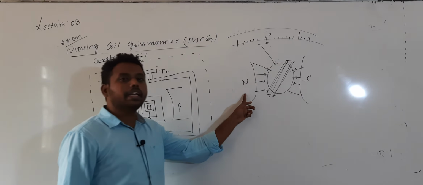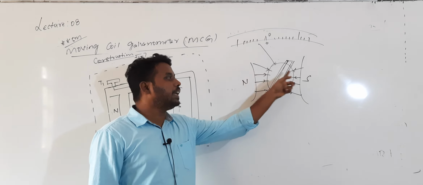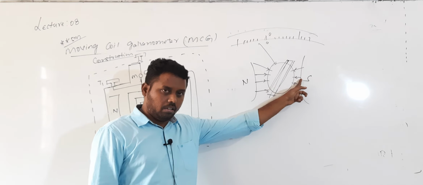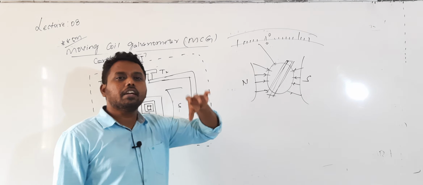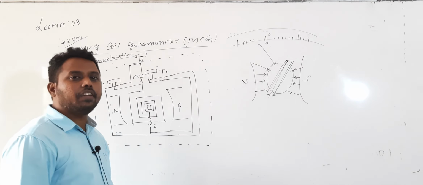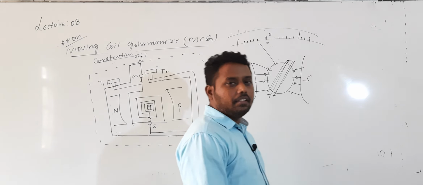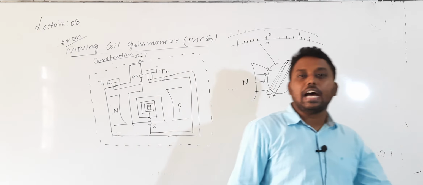Because of the concave magnetic poles, the magnetic field will be radial, which will keep the plane of the coil always in the direction of the magnetic field. Whenever the plane of the coil is in the direction of the magnetic field, the torque experienced will be maximum.